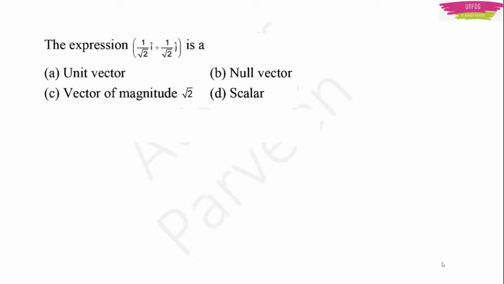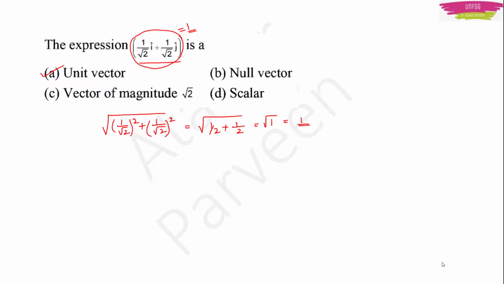You have to take the magnitude. Then only you can understand what type of vector it is, right? If you take the magnitude, you will get to know that it is equal to 1. Therefore, it is a unit vector. How do you find the magnitude? Just now I told you, right? You take the square root of 1 upon square root of 2 whole square plus 1 upon square root of 2 whole square. This will give you square root of 1 upon 2 plus 1 upon 2, or 1. So, if the vector's value is 1, then it is a unit vector. That's why option A, unit vector, is the right answer here.